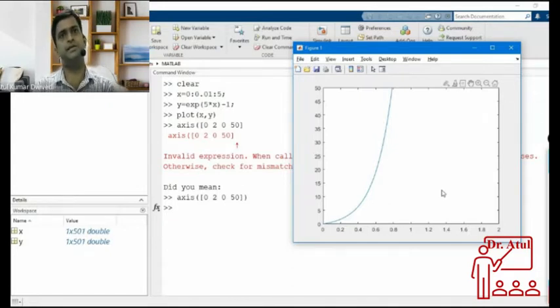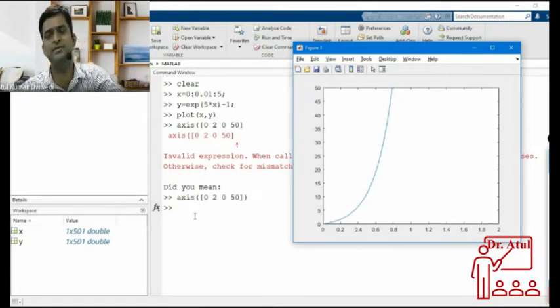This command will control the axis. You can see the values are now visible, which were not visible in the previous one. If someone says that I want to see both of the plots together, I will show you just after some time.